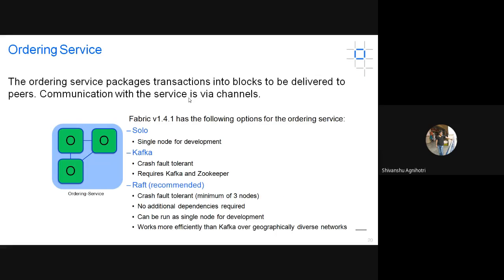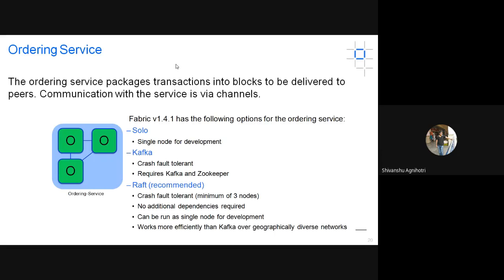Again, ordering service. This is the service that I've discussed in the past. The main job of the orderer nodes is to collect the transactions and send them for validation. As I've discussed, there are some algorithms for performing the ordering service: Solo, Kafka, and Raft.